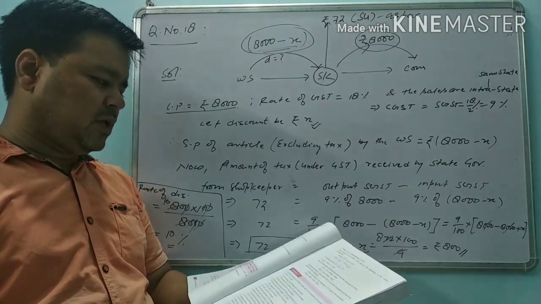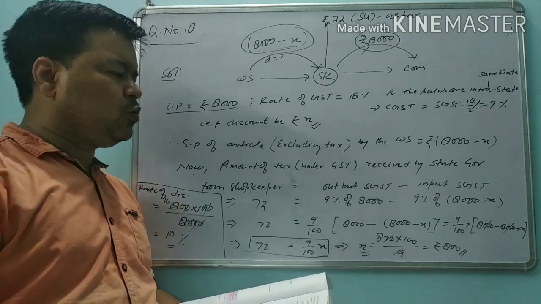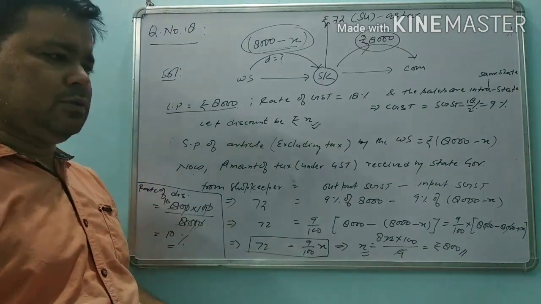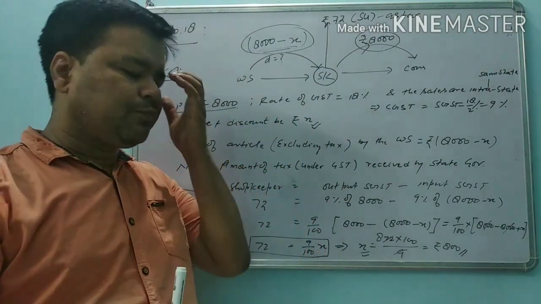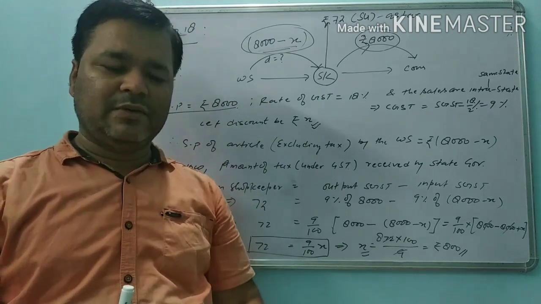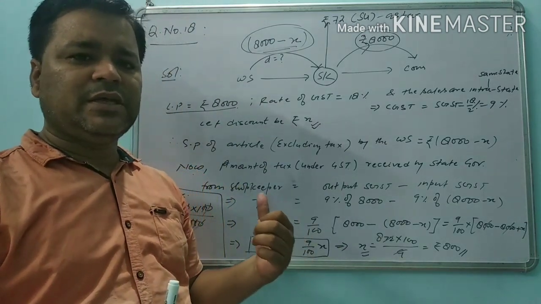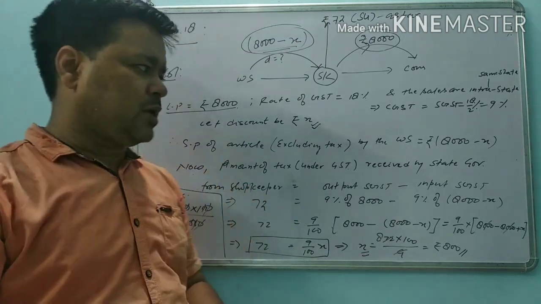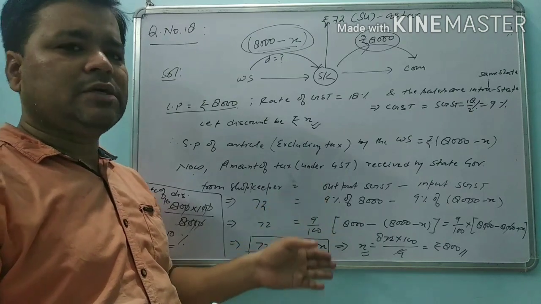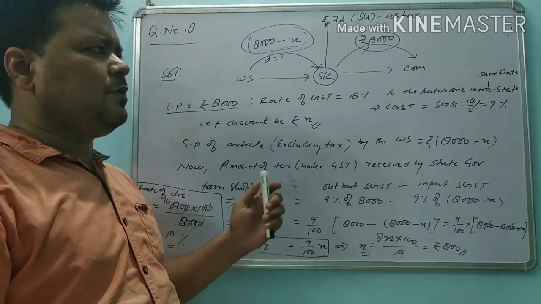It will be better if you solve all the questions and practice them to build a good concept about this topic, because from the examination point of view also, the chapter is very important and it is asked in the first section, meaning section A, which is the compulsory part. Okay, so try your level best to get a good concept about the topic and try to solve it on